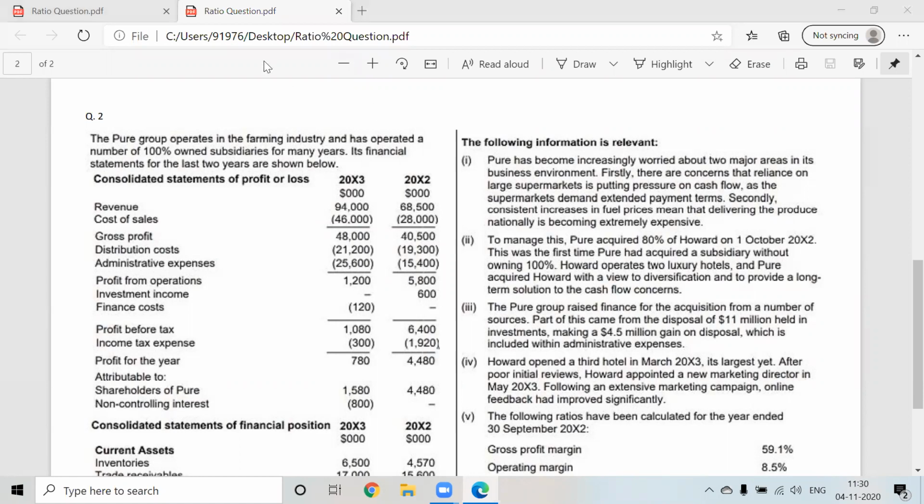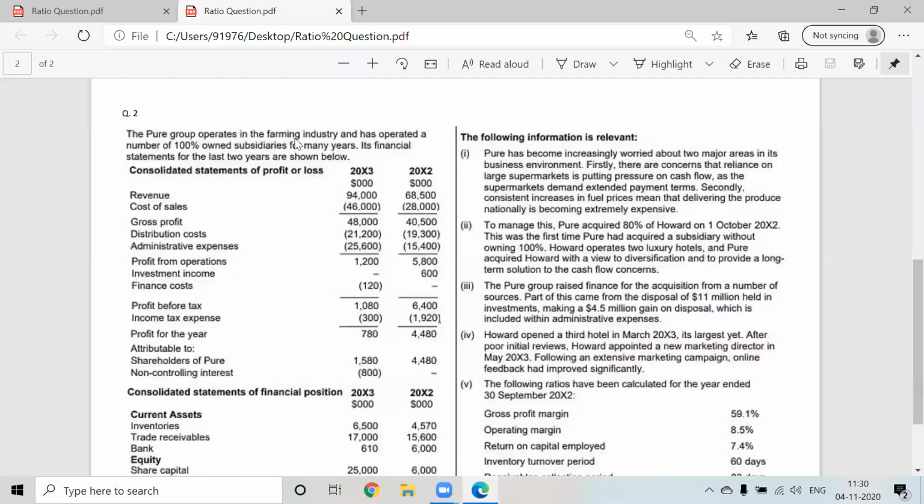Okay. Let us start then. Everyone has this PDF I sent yesterday. Question number 2. Let us first understand the question. While reading the question, you have to pay attention to what is there in the assets and what is there in the notes. As I said before, whatever is mentioned in the notes, you have to take that into your analysis.